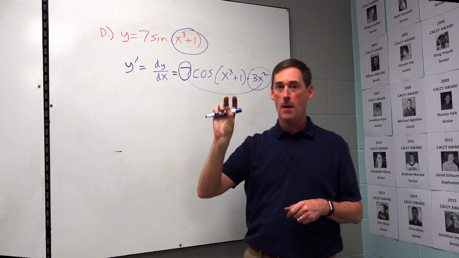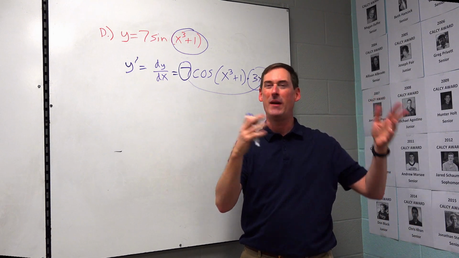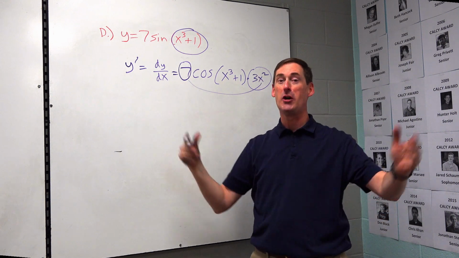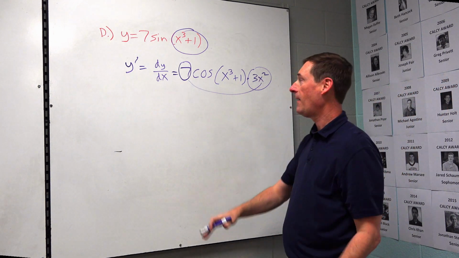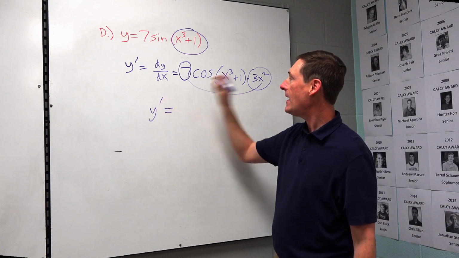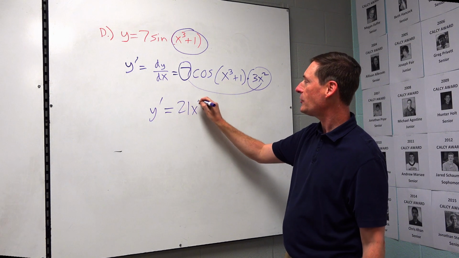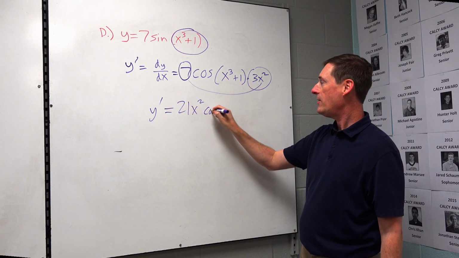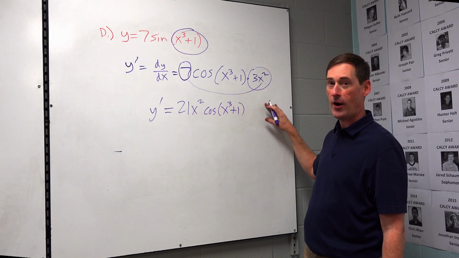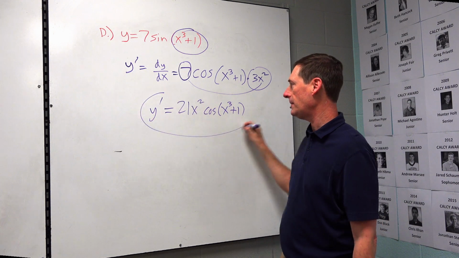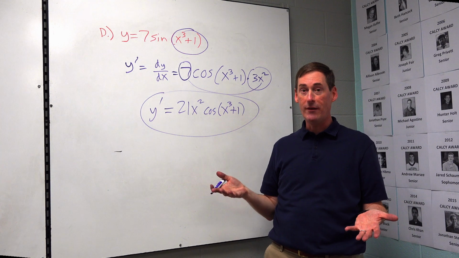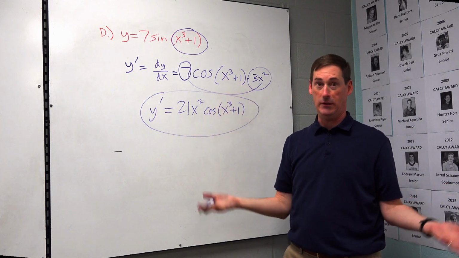Wait a minute. Last problem. Monomial, binomial don't have to distribute. Monomial, monomial, single terms must combine. 7 times 3, you know what that is? 7 times 3 is 21, and the x squared comes along. And then the trig function should always come last. You shouldn't have a lingering x squared after that. That doesn't look good mathematically. You're done. Okay? All you have to know is just your chain rule derivative. Just do it, and then you'll get all these problems right.